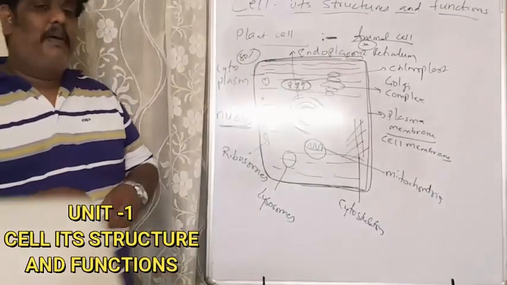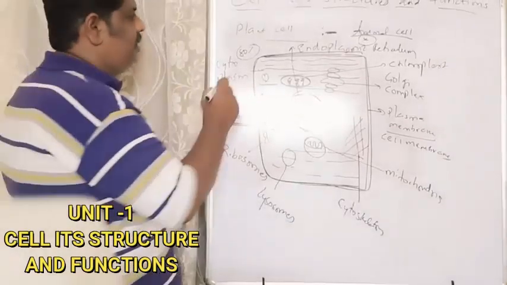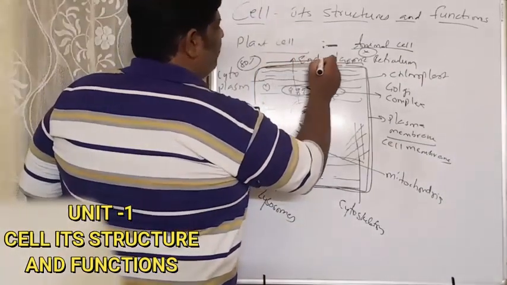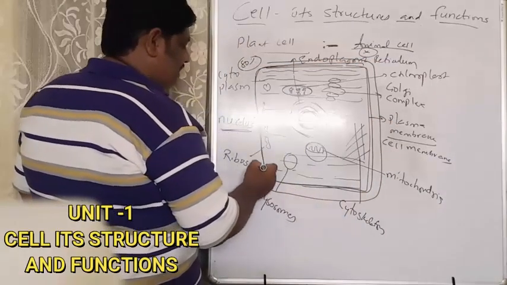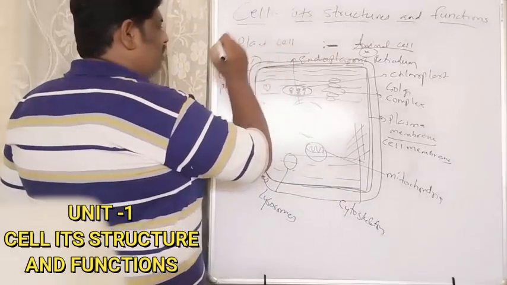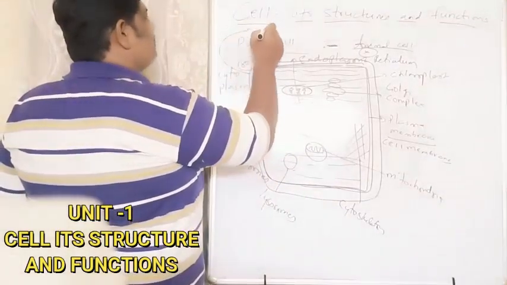The next part which is present in the plant cell but absent in the animal cell is the special layer around the plasma membrane. This layer is called the cell wall.